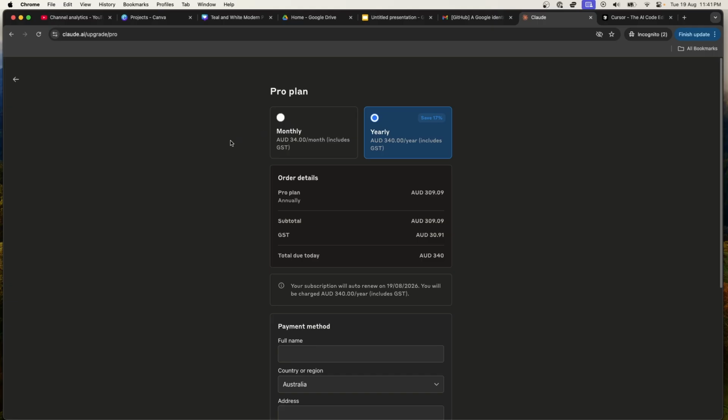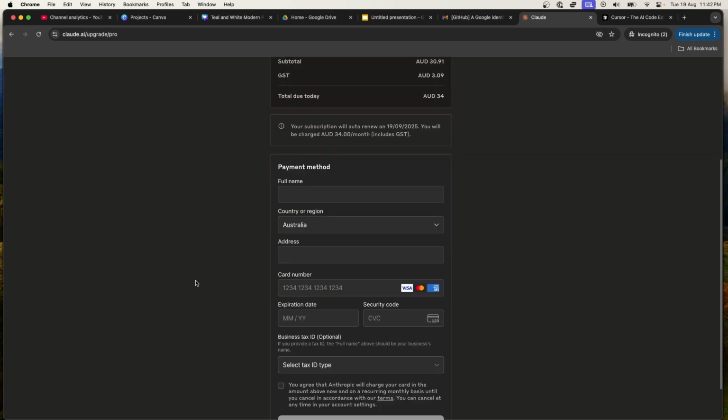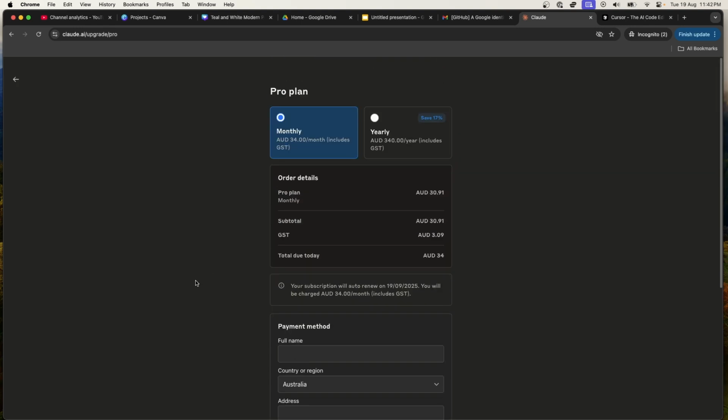I guess they had to add the GST or something. No, what? How did this become... Oh, is that $26 a month? Is that why? Yeah, I'm not going to sign up for a year's plan on something that I haven't even tried. Maybe I'll try Cursor first. These guys are getting greedy.